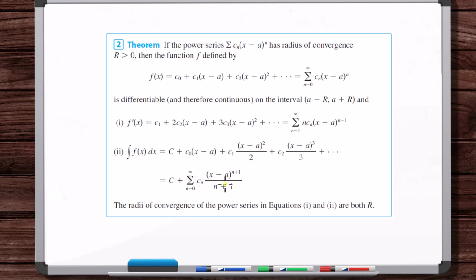It would be wrong if you differentiated this and then you changed this from n is equal to 0 to n is equal to 1. That would be incorrect. Why? Because you're not eliminating any terms. The only reason you change from n is equal to 0 to n is equal to 1, or wherever, is that the power series doesn't have to start at 0. If you were differentiating this, since we do have a constant with no x, we would use the power rule here and change from n is equal to 1 to n is equal to 2, right? You do that here, but you wouldn't do that for a power series like this.